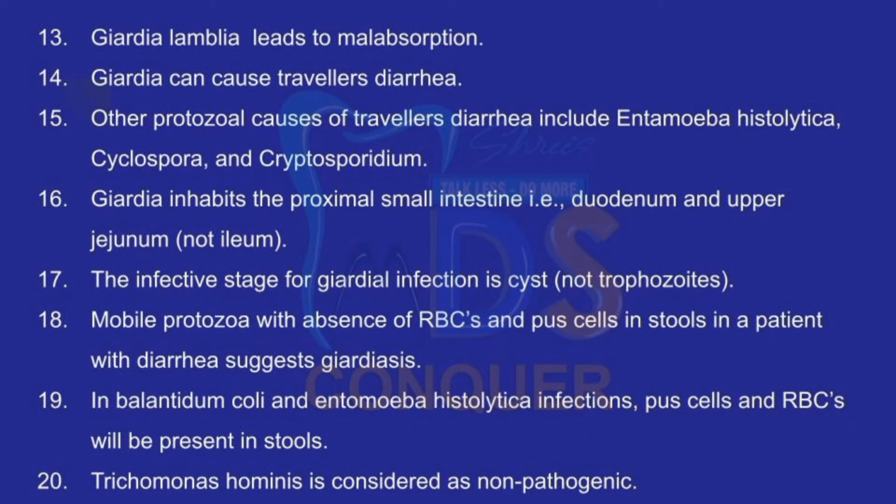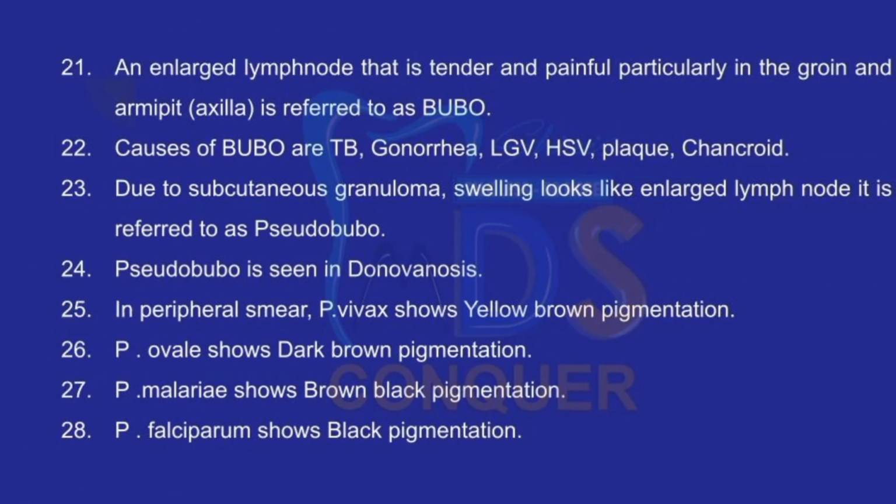Point number 18. Motile protozoa with absence of red blood cells and pus cells in stools in a patient with diarrhea suggest giardiasis. In Balantidium coli and Entamoeba histolytica infections, pus cells and RBCs will be present in stools. Point number 20. Trichomonas hominis is considered as non-pathogenic.